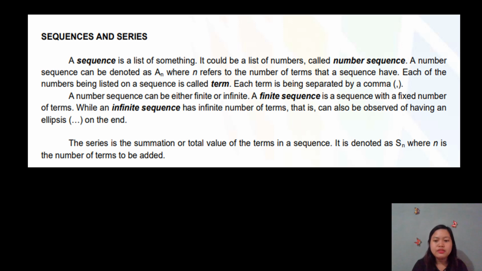The series, since we have the sequence, now if we talk about the series, this is the summation or total value of the terms in a sequence, which means the summation, from the word sum, where we add all the values of each term of the sequence. It is denoted as S sub n, capital letter S and then sub n, small letter n, where n again is the number of terms to be added. So for a number sequence, we denote that as A sub n. For the series, we denote that as S sub n.